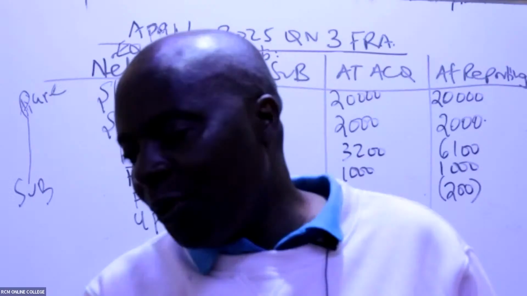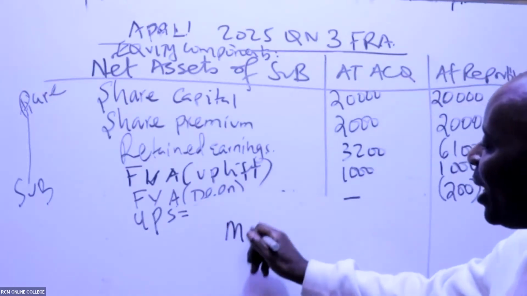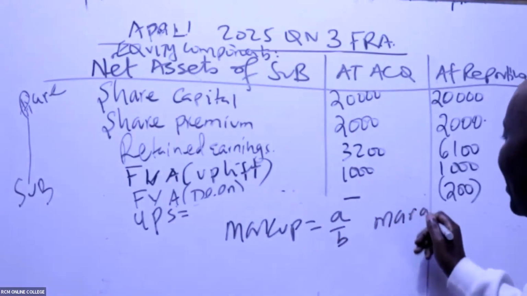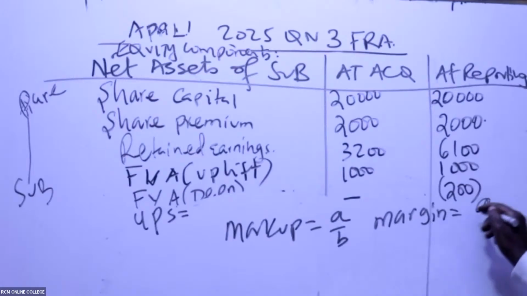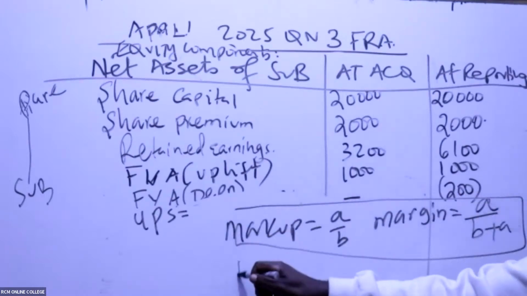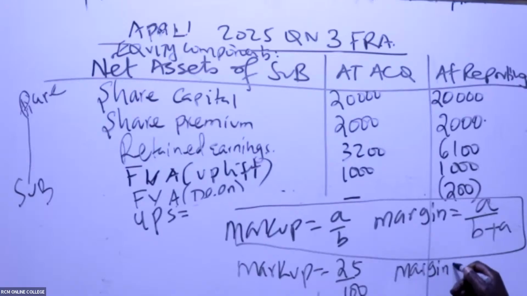So remember, my good students, this is dangerous. Whenever you hear of markup, if markup is A over B, then margin has a bigger base. Margin will be A all over B plus A. Remember this. Such that if you tell me that markup is 25%, then margin will be 25 over 100 plus 25, which will be 25 over 125.